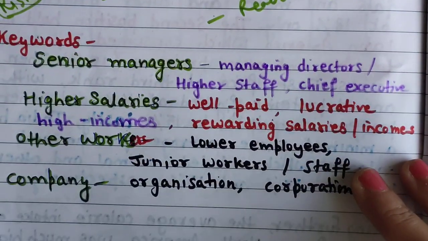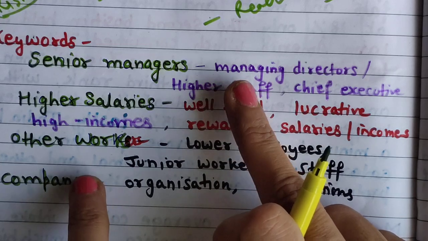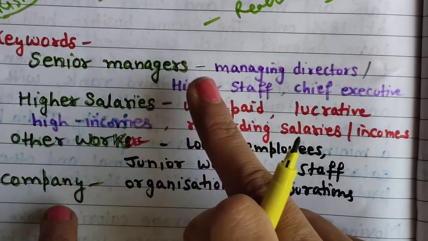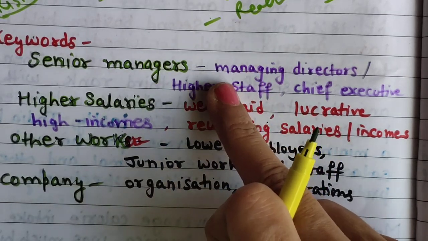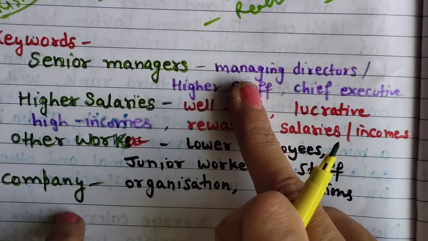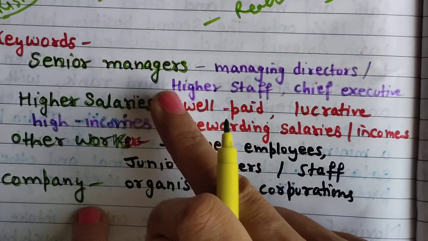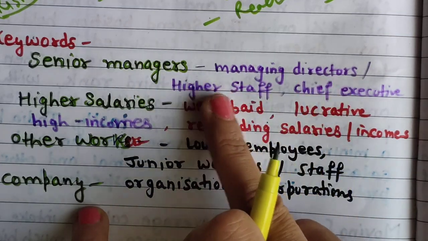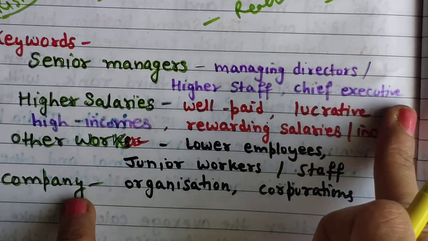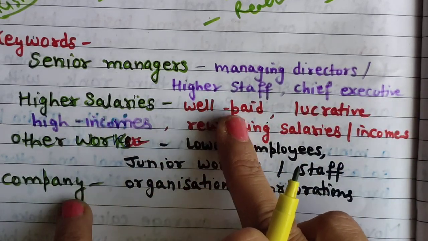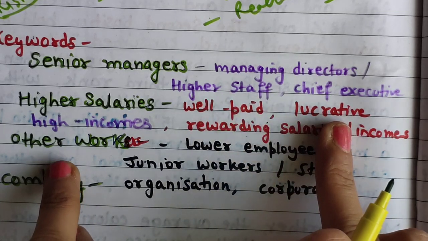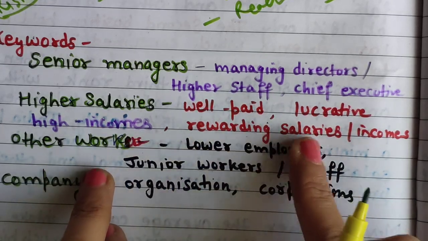What I have just done is take out synonyms. When you are doing a question statement in an exam or practice, you should also brainstorm for these words, what you can use in answers and essays. For senior managers: managing directors, higher staff or chief executive persons. For higher salaries, you can use well paid jobs, lucrative salary, high incomes, rewarding salaries and income.